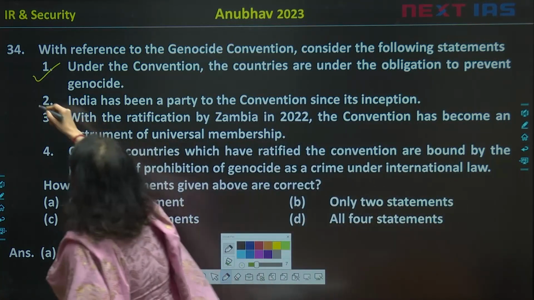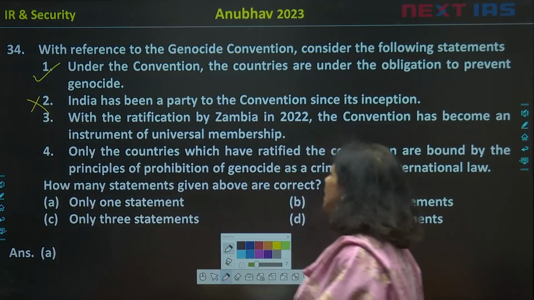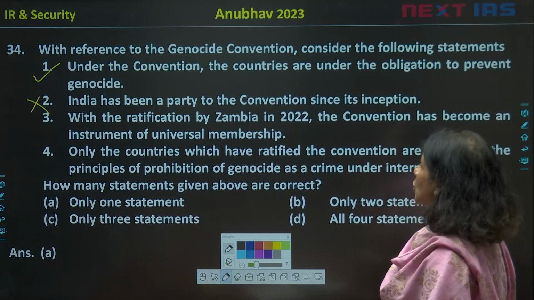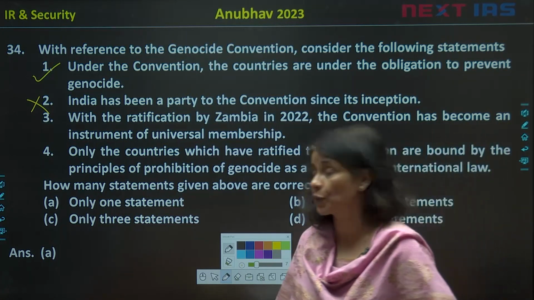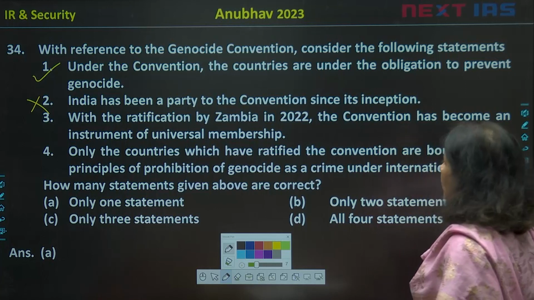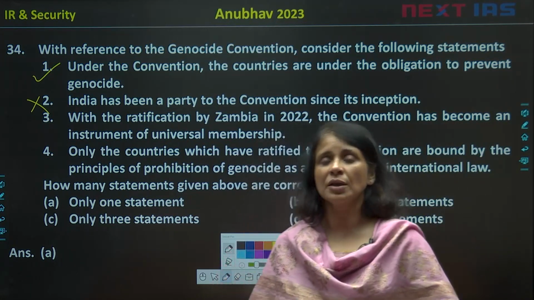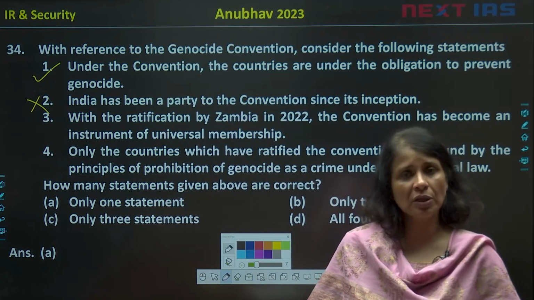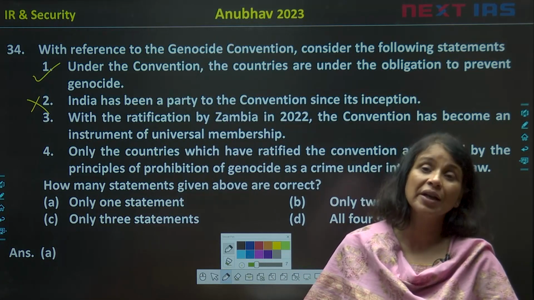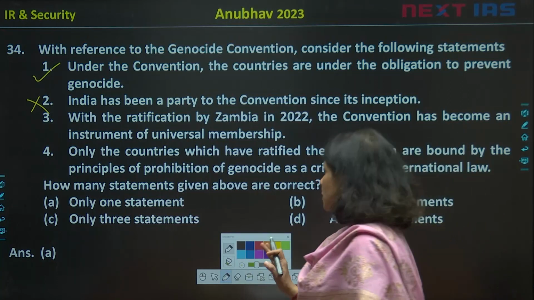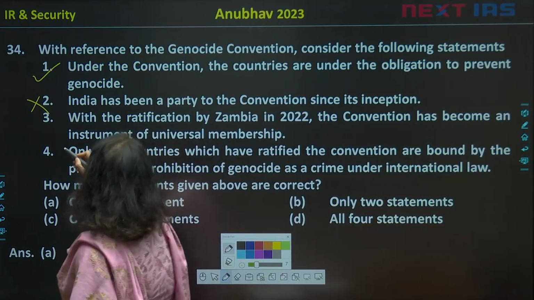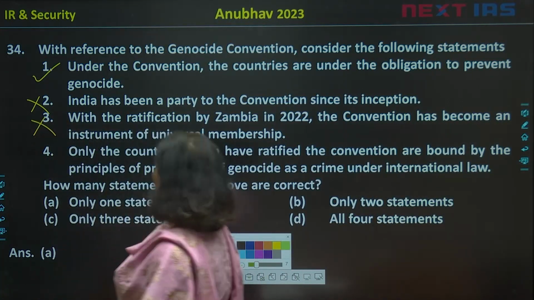So this is wrong. Now, with the ratification by Zambia in 2022, the convention has become an instrument of universal membership. No, it is still not an instrument of universal membership because still 41 UN members are yet to ratify it. So it is still not an instrument of universal membership. So this is also wrong.